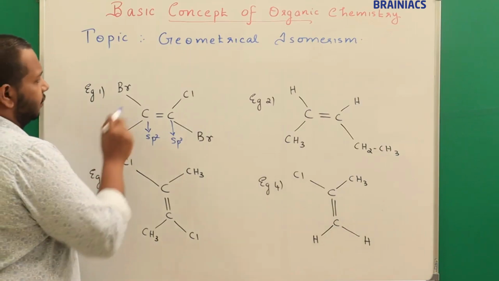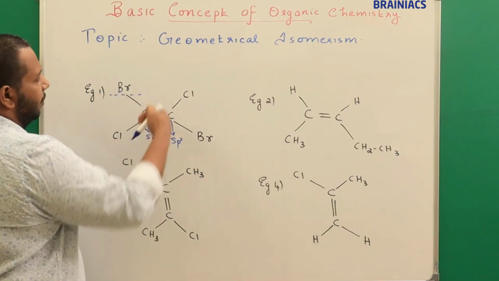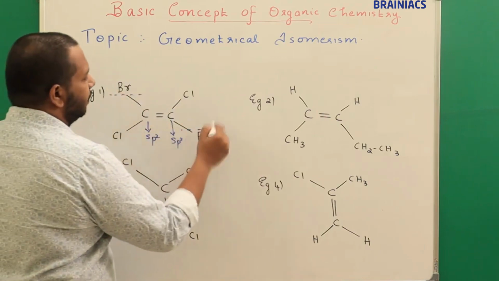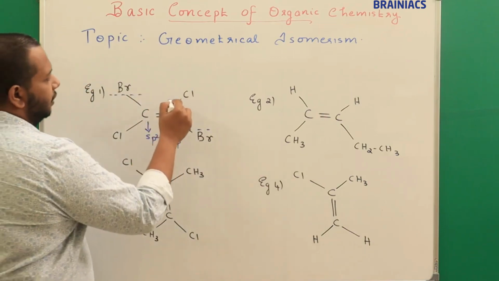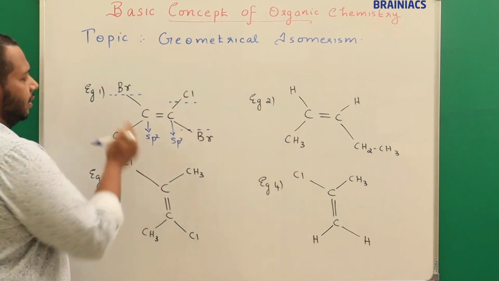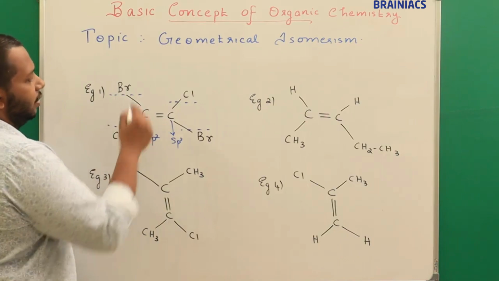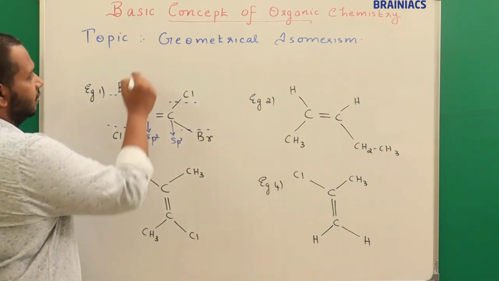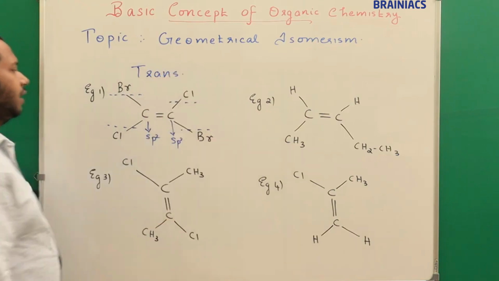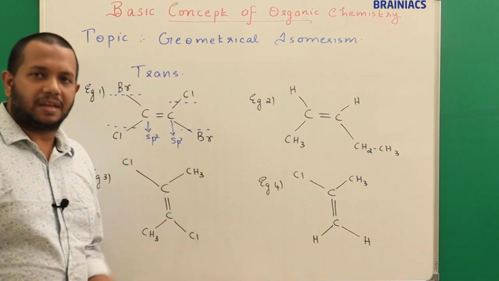Now if you compare this, you can see here bromine is above the plane of the double bond. And here if you see, it is in the below plane. And here chlorine is in the above plane in this sp2 hybridized carbon atom, but here if you see, it is in the below plane. So we know that if they are linked like this, this should be a what system? Trans system. Correct?